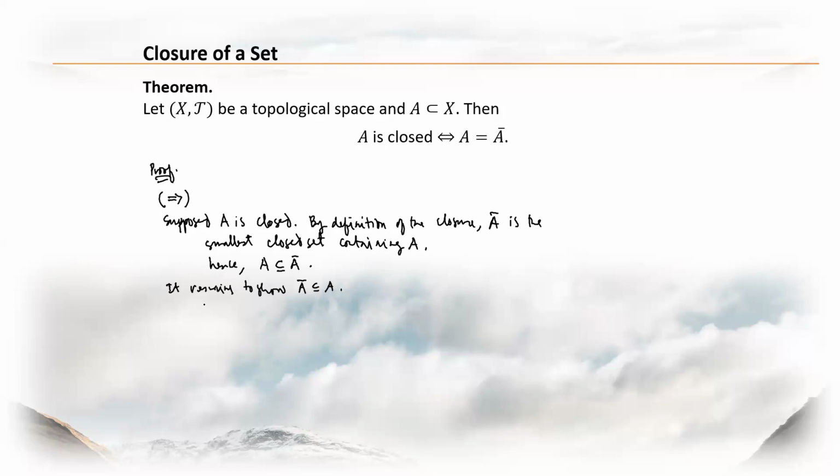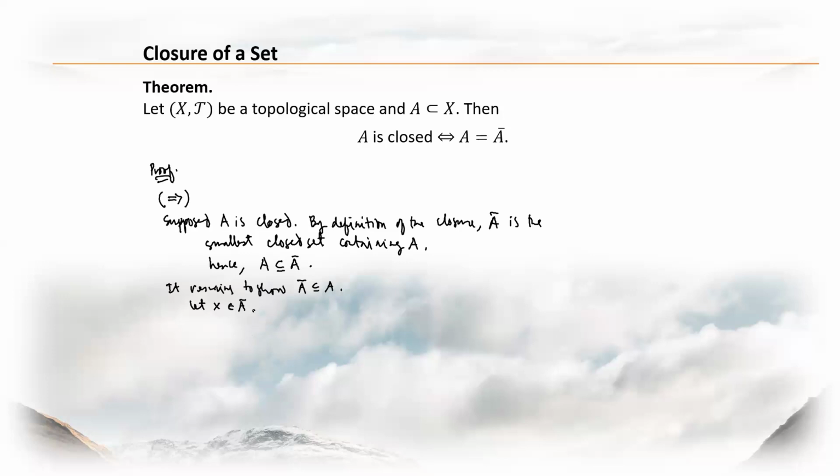We take an arbitrary element of A bar, and then we show that that arbitrary element of A bar is also an element of A. If we can demonstrate that, then we can say that A bar is a subset of A.